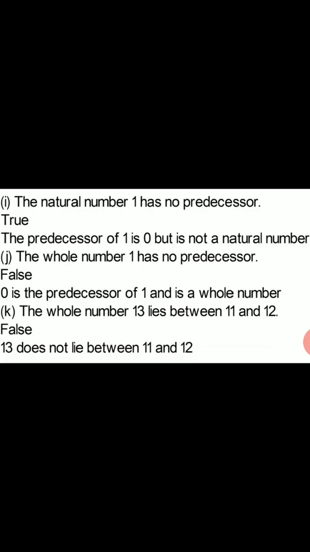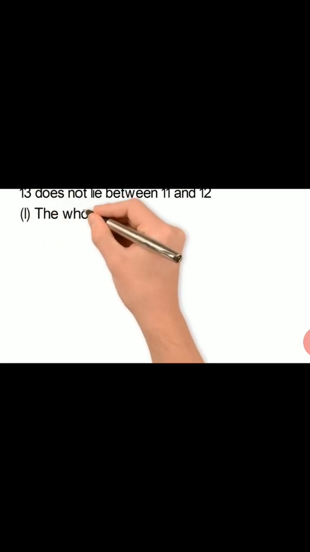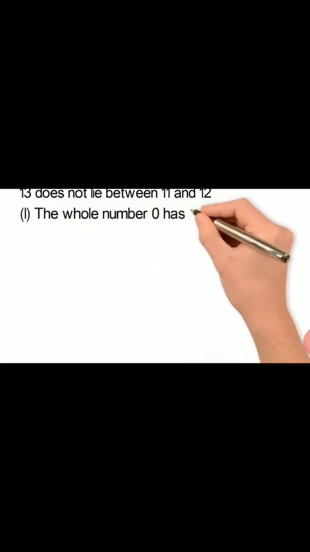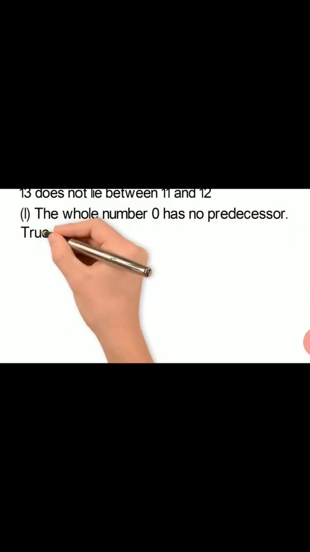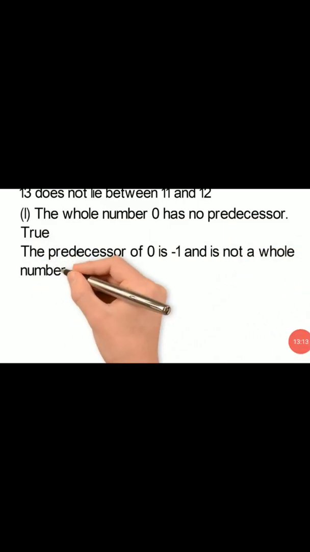Now the next statement L is the whole number 0 has no predecessor. As you know, 0 is the smallest whole number and there is no number before it, so it does not have any predecessor, so it is true. This statement will be true. The predecessor of 0 is -1 and this is not a whole number, that's why it is true.